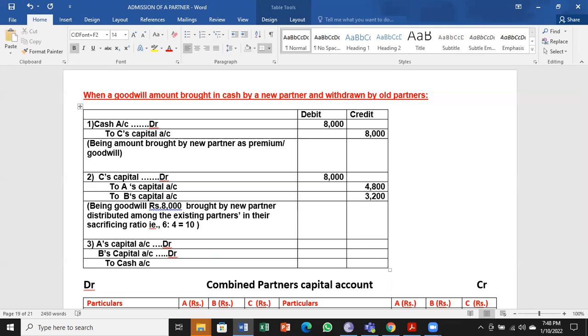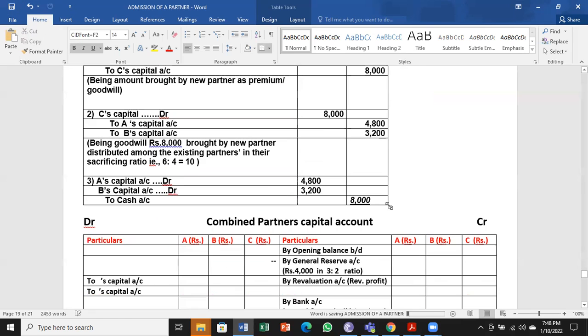This is the new thing. So A's goodwill is 4,800. He will withdraw. B's goodwill is 3,200 that he will withdraw. So totally cash going out of the business is 8,000 rupees. So this is the new thing that should be understood by you people.